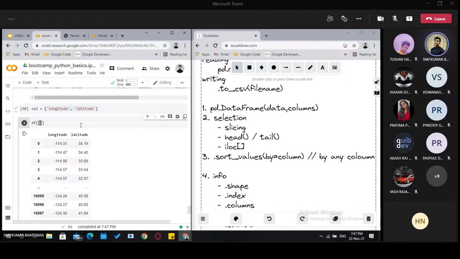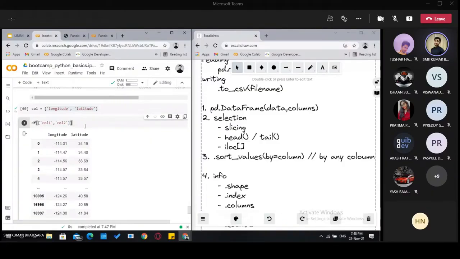We can use any column name, like column 1, column 2, but we have to remember to supply the names which are in the table, like longitude and latitude. So we can directly give a list here as well.